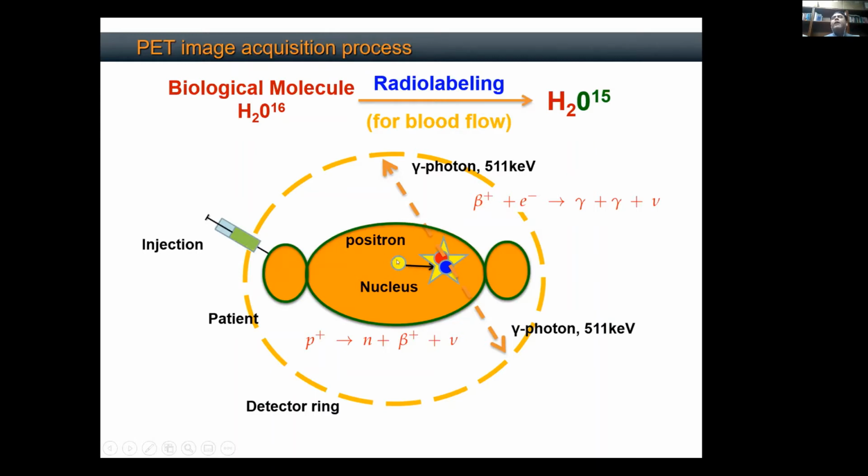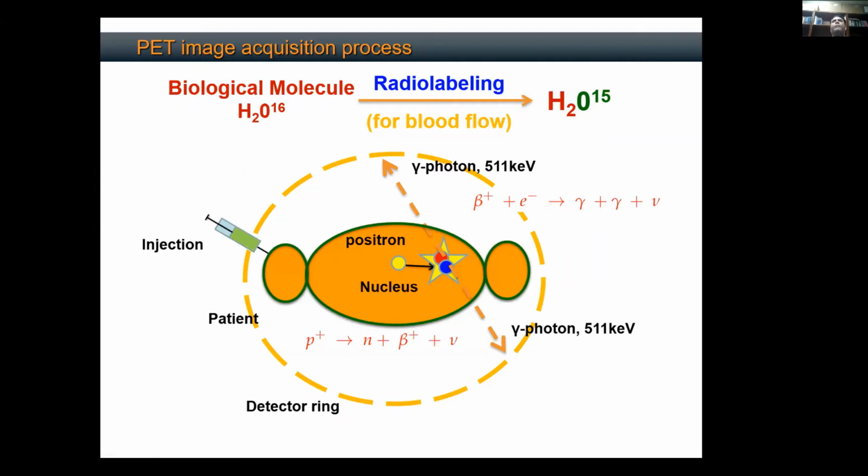This nucleus is a radioactive nucleus. It's unstable. It will emit a positron, which will traverse a certain distance. It will annihilate with an electron and emit two gamma photons, which are almost emitted anti-parallel. And I have this line of response, which I can detect using this ring of detectors. Now, the issue in this case is that we cannot tell from this where the location is. Basically, this radioactive molecule will go and accumulate in the tumor region.